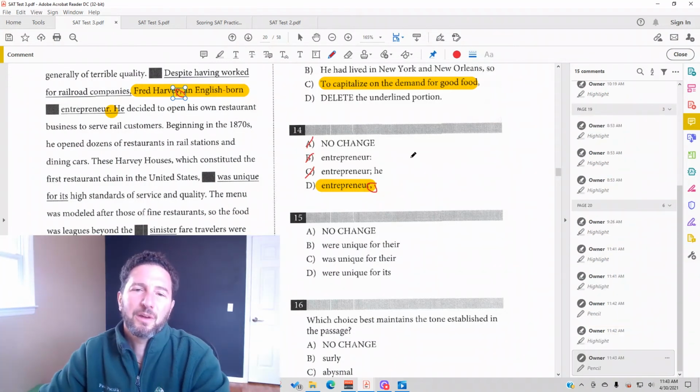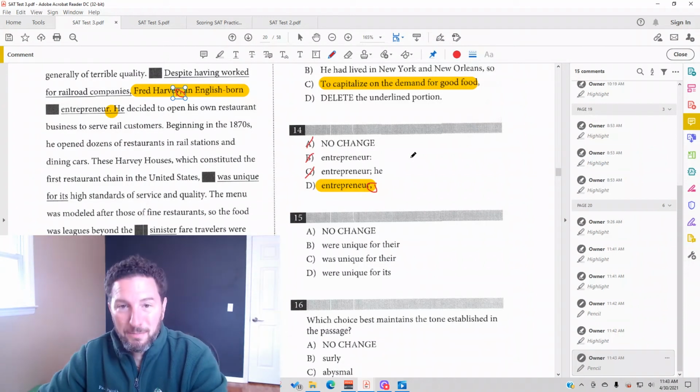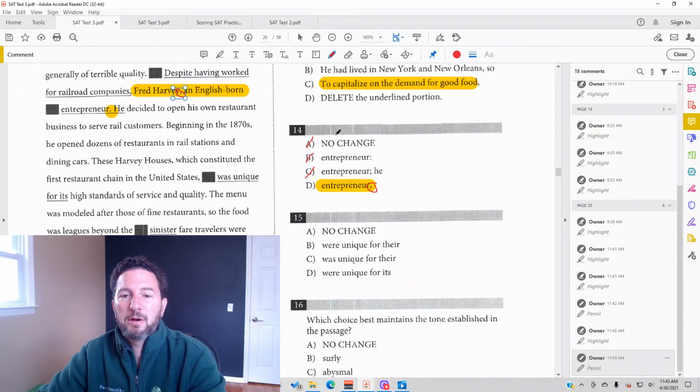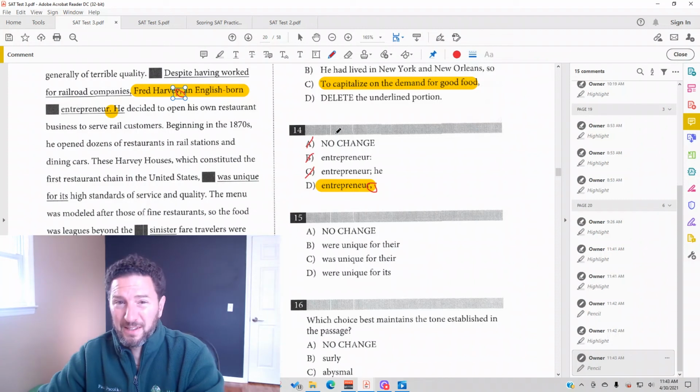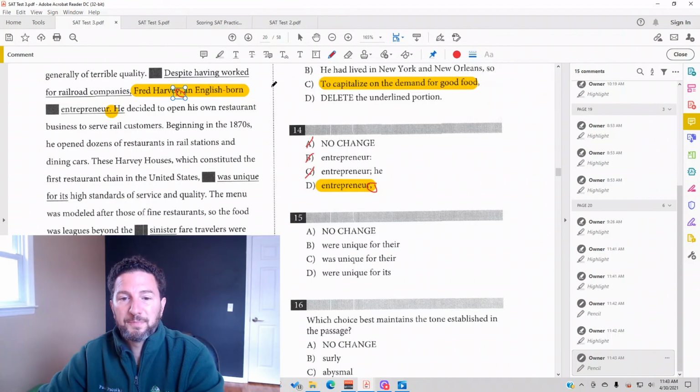You could share it with someone who has trouble with semicolons or colons or identifying an independent clause, or who does not know that rule: when you can take that phrase out, like in an appositive, then the punctuation has to be the same on both sides. By the way, it's always a comma before and after, a dash before and after, or parentheses before and after. It's never a colon before and after, never a semicolon before and after.